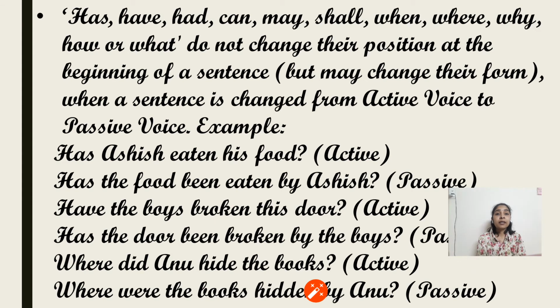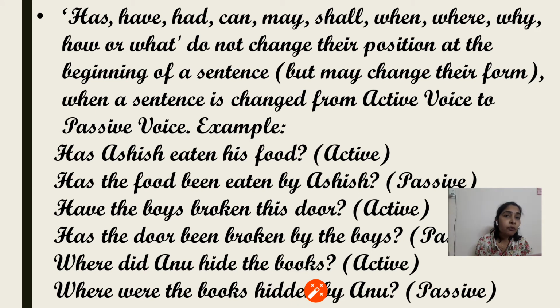Now the last: has, have, had, can, may, shall, when, where, why, how or what. These are mainly the question words being used. They do not change their position at the beginning of the sentence. They remain at the beginning of the sentence even when the interrogative sentence is changed into passive. Their position is not changed, but their form may change. That means the form may change, but their place won't change.